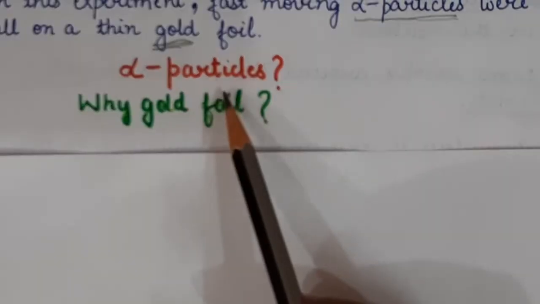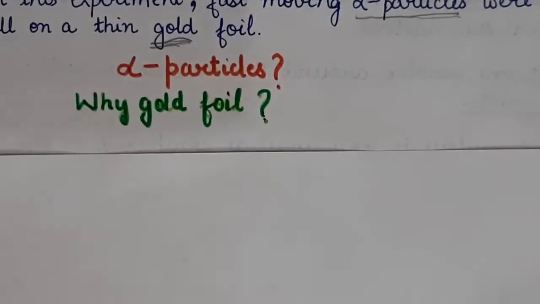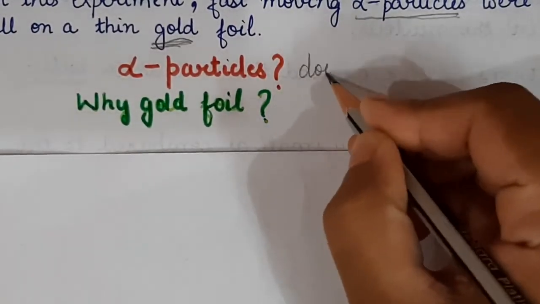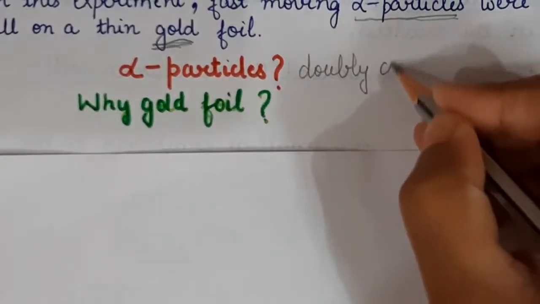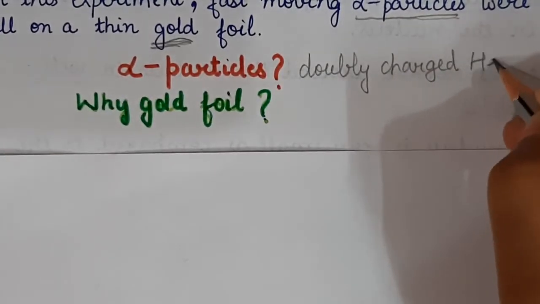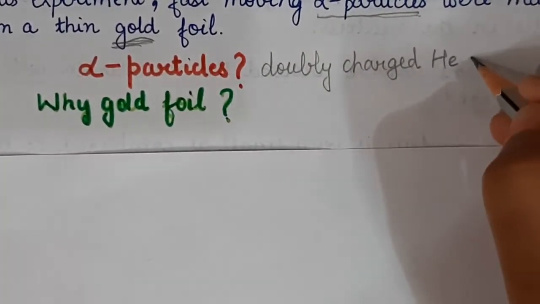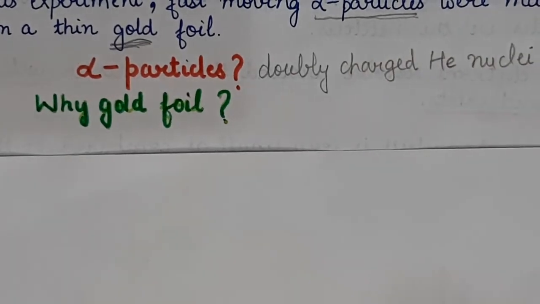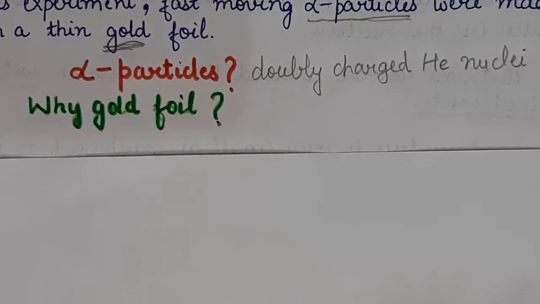Alpha particles. What are alpha particles? These are basically doubly charged helium nuclei. That was the alpha particle.